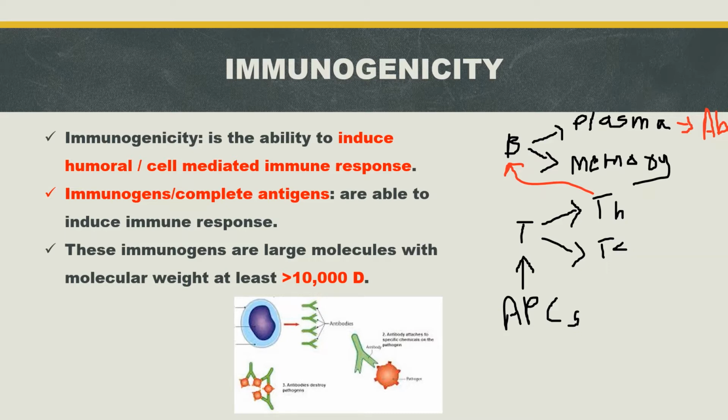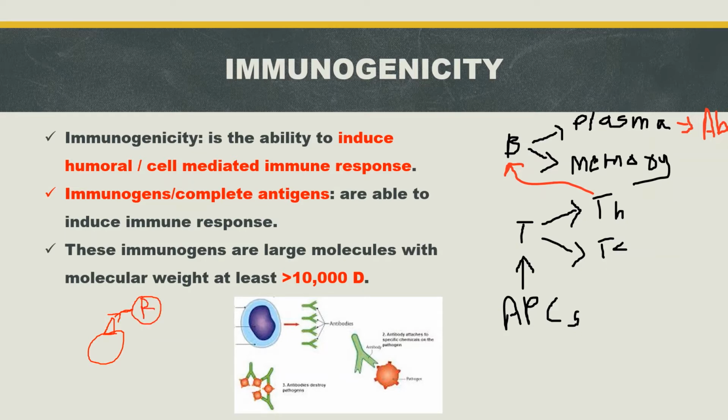On the surface of the B cell, receptors are present, and on the surface of the T cell, receptors are also present. When a B cell recognizes any pathogen or antigen, specifically we can say epitopes present on the surface of the pathogen, if the B cell receptor detects an epitope on the surface of any pathogen, what will happen?